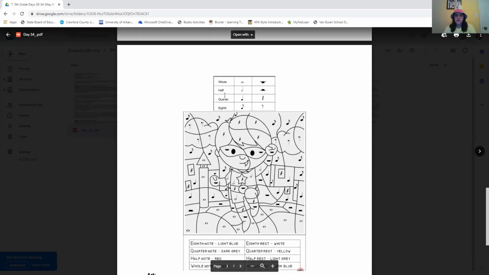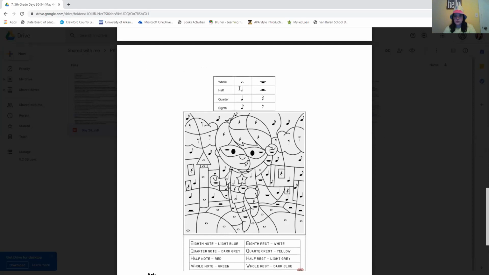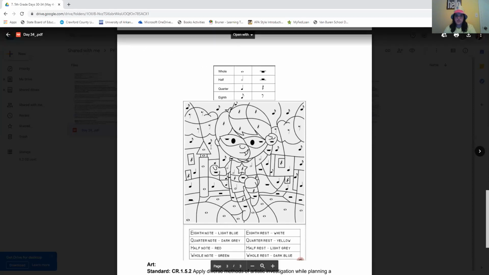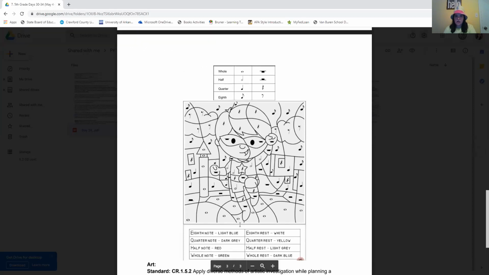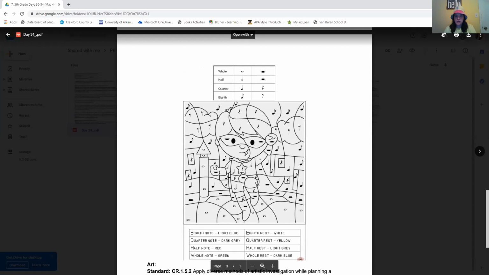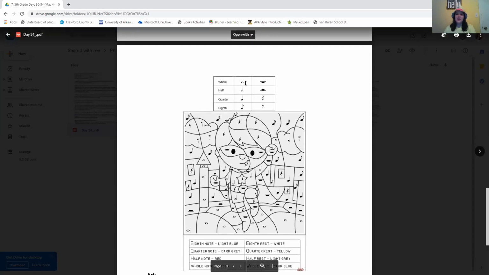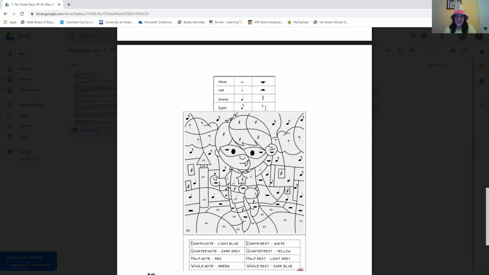And then it shows you, okay, so these symbols here, these notes here are whole notes. These are what half notes look like. These are what quarter notes look like. These are what eighth notes look like. So you're going to see, okay, an eighth note, you're going to color it light blue. So you're going to find all the eighth notes. Oh, wait, hold on. This is the eighth note, eighth rest. Sorry, I didn't look at the whole thing.